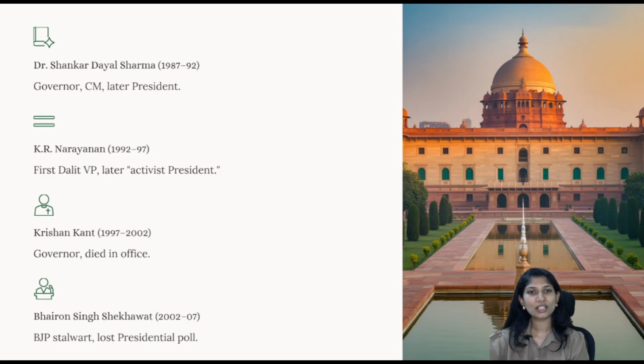Then is Dr. Shankar Dayal Sharma. He was the governor, chief minister and later went on to become the president. So before that he was a vice president. Then is K.R. Narayanan, the first Dalit vice president and also an activist president. Another is Kishan Kant. Next is Bhairon Singh Shekhawat.